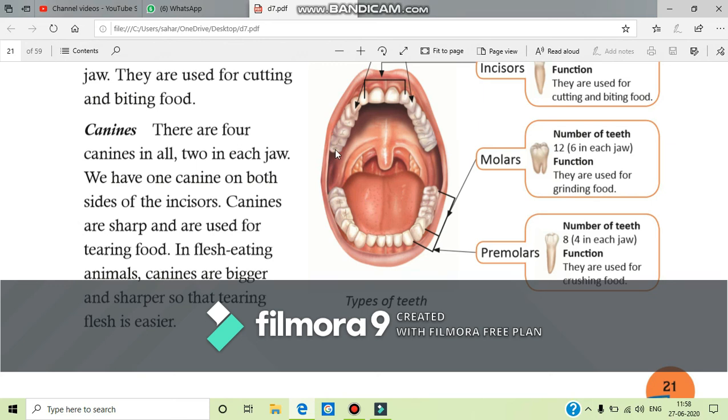On the upper jaw also 1, 2, 3 and 1, 2, 3. In total these 12 molar teeth are there in our mouth. And what is the function of these teeth? They are used for grinding food. Plant eating animals like cow, buffalo and giraffe have well developed premolars and molars because they need to chew and grind their food a lot.